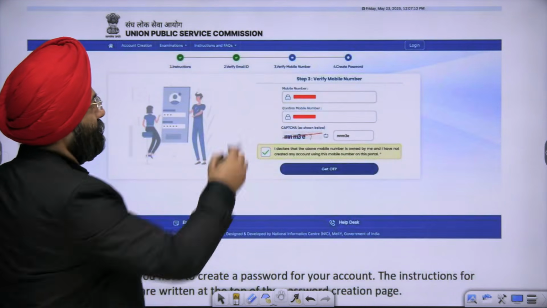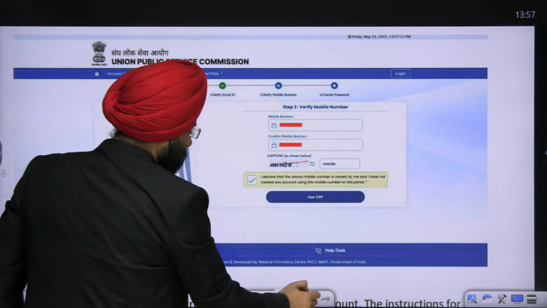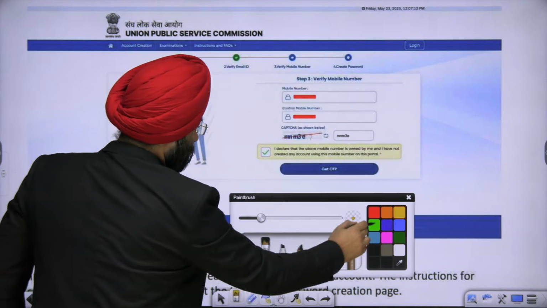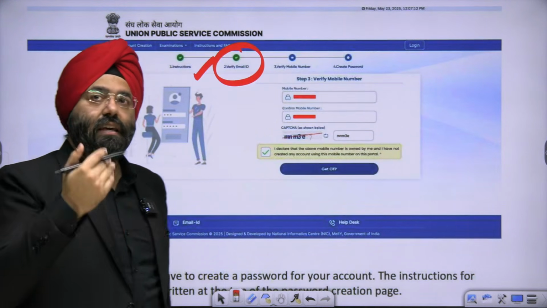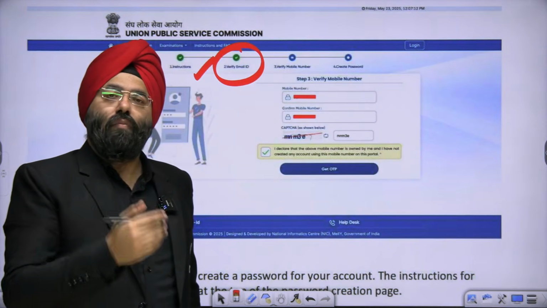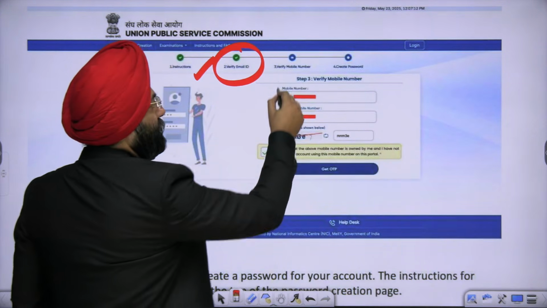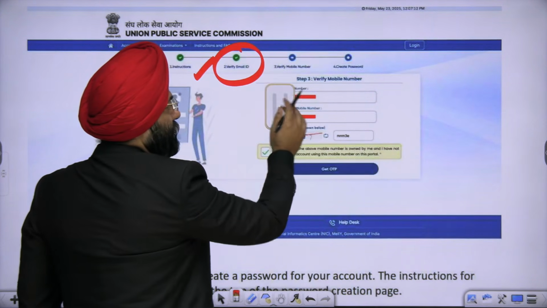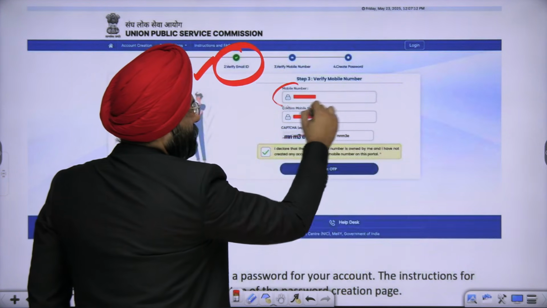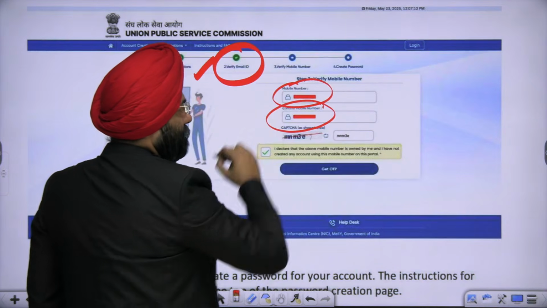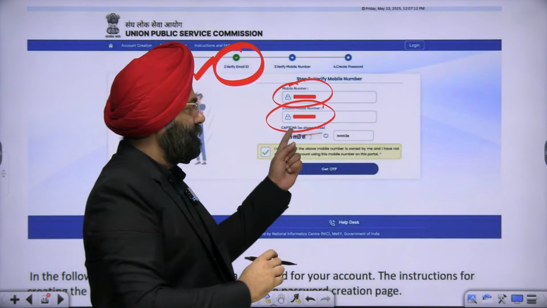Once the email ID is verified, you will move ahead. See, the email ID is verified. Once the email ID is verified, the next thing is your mobile number is going to be verified. See, the next step is mobile number. Now what will happen? You will put your mobile number here. You will confirm your mobile number here. What will happen? You will put the CAPTCHA code which is mentioned here.